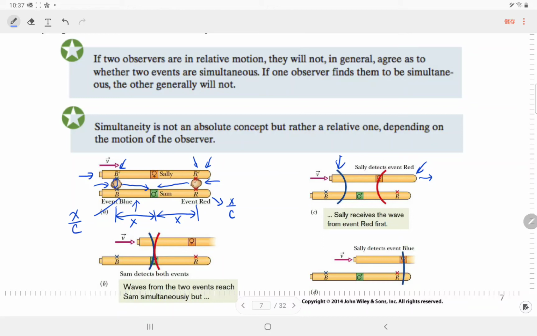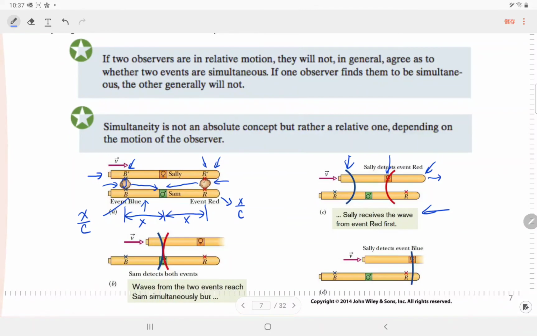But actually, as long as it's moving, Sally is on this train or rocket. So Sally may consider that the red event occurs first. The red event occurs first, and the blue event occurred later. So Sally receives the wave from the red event first, and next